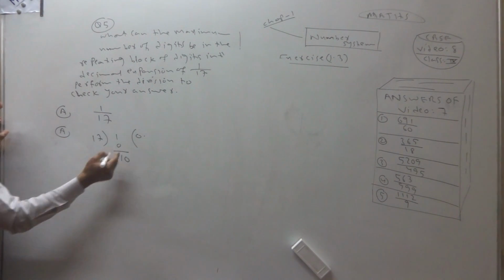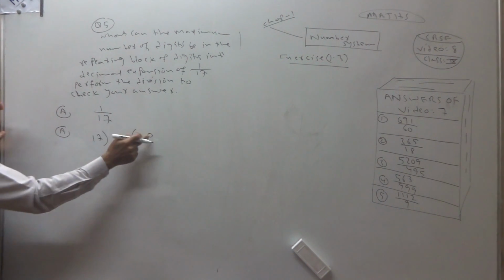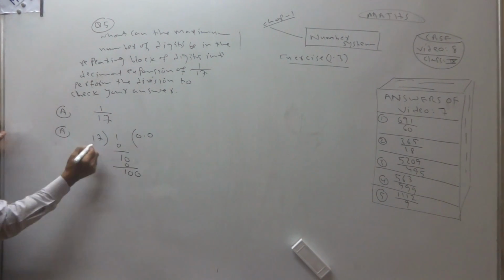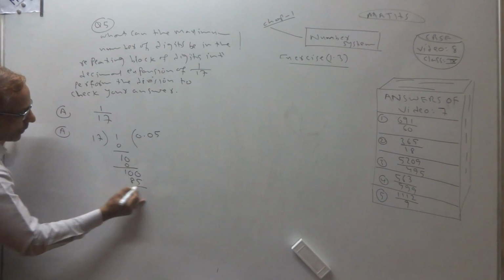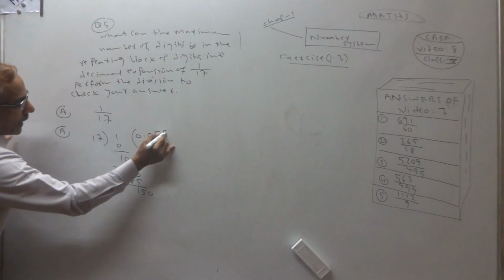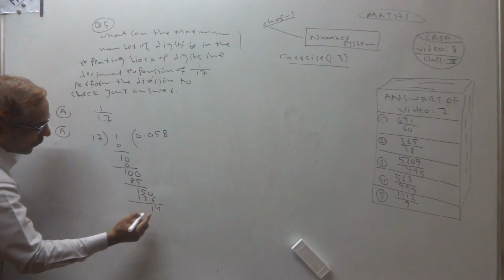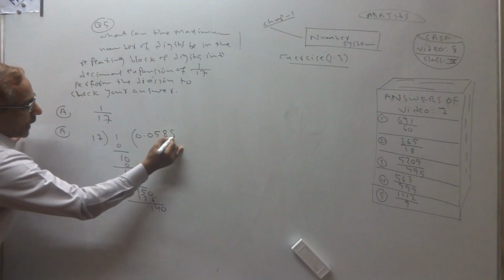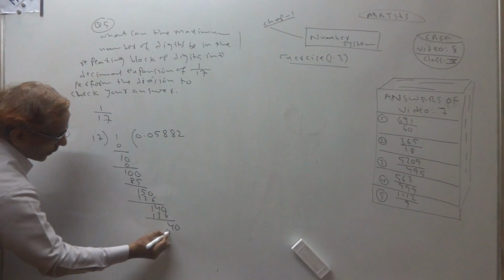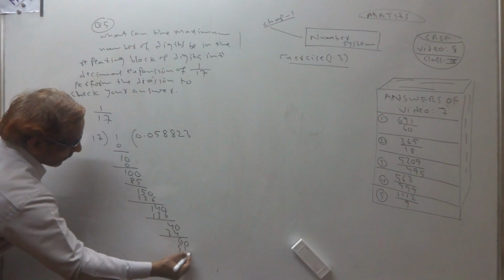It's not going, take 0 and 0. 17 zeros are 0, 10 left. Take 0. 17 5s are 85, 15 left. 0. 17 8s are 136, 14 left. 0. 17 8s are 136, 4 left. 0. 17 2s are 34, 6 left. 0. 17 3s are 51, 9 left.